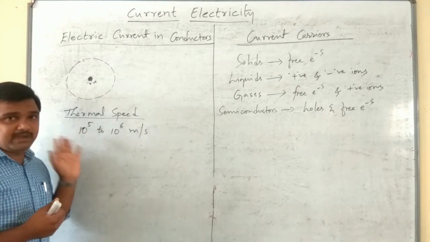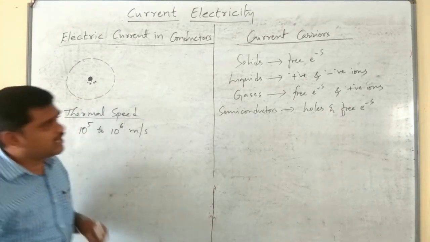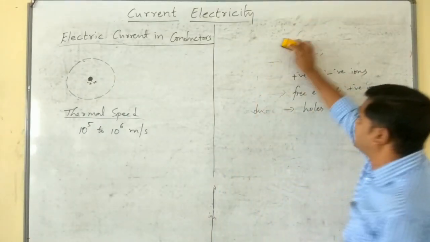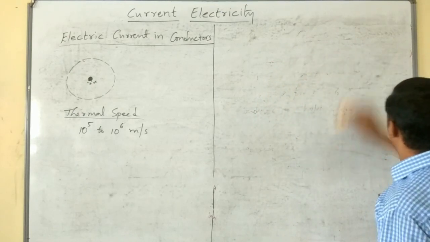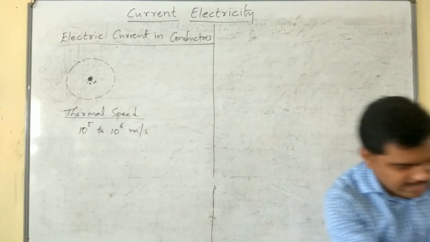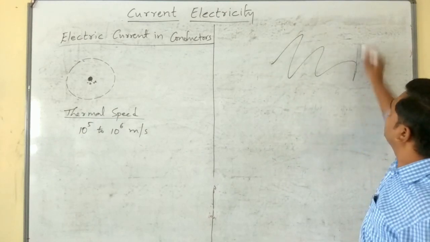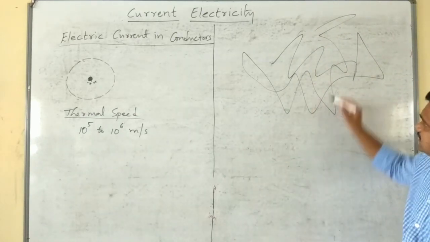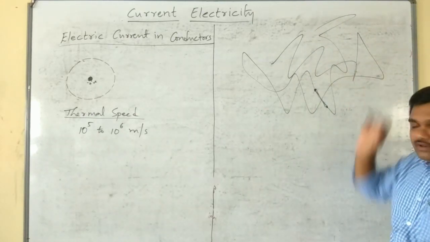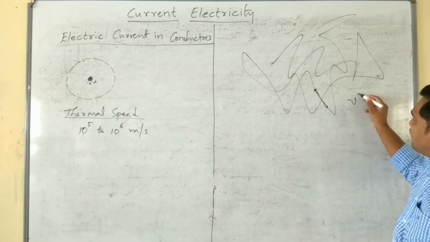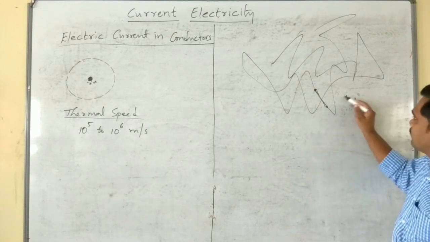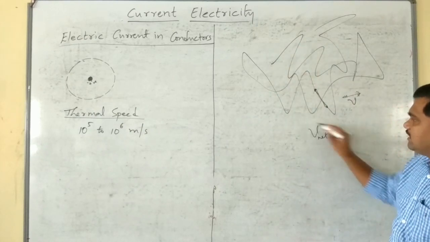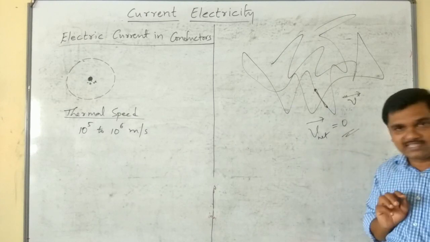So thermal speed means the speed acquired by the electrons due to thermal energy or room temperature. In your first year PUC, you might have discussed the concept in the kinetic theory of gases chapter. There also you have observed the random motion of molecules or atoms, whichever you have considered, isn't it? Each and every atom or molecule possesses a particular value of speed or velocity. Usually we take velocity. So for random motion, what is the net velocity? The net velocity will be 0, isn't it?